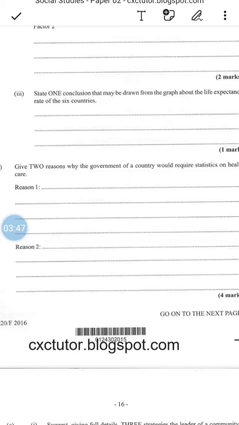Reason 2, to identify the type of illnesses affecting citizens of the country. In doing this, it will help the government to work on their preventative and also their primary healthcare systems. 2 reasons. Simple, 4 marks.